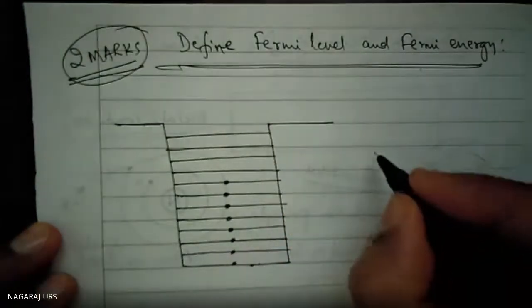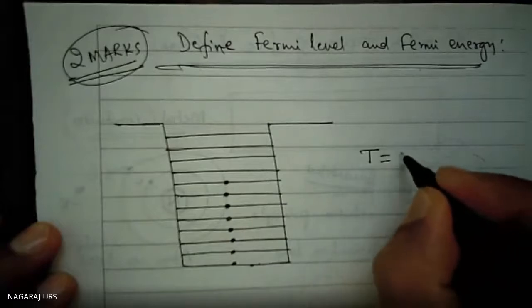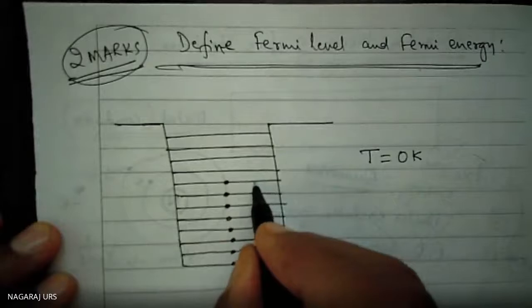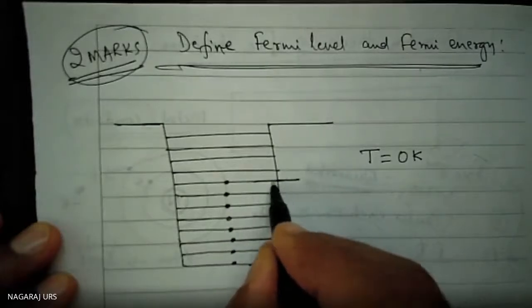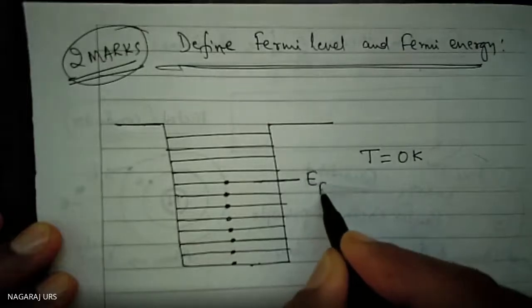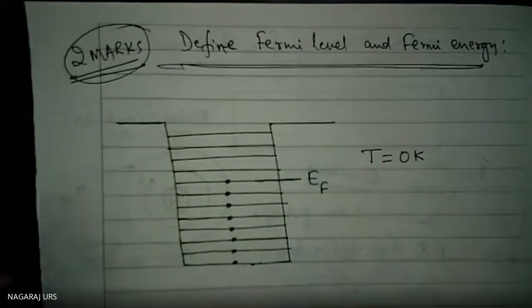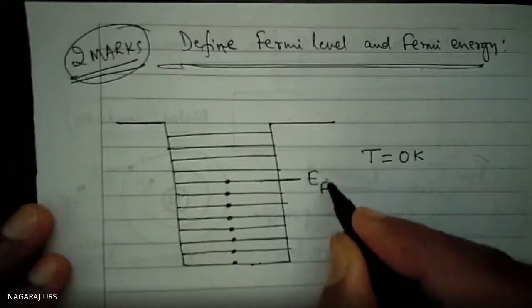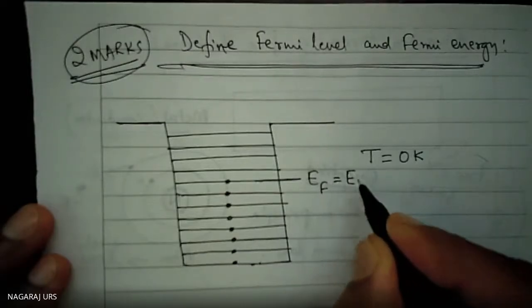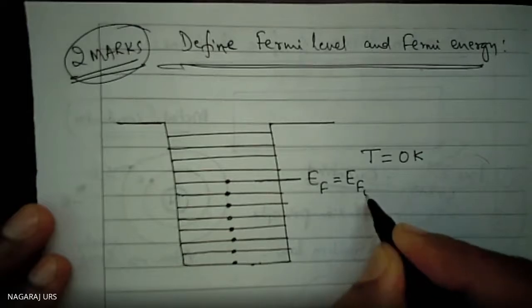At 0 Kelvin, don't forget, temperature we have to take as 0 Kelvin. The maximum level that has been occupied is represented by EF. You can also write EF as EF naught. They are one and the same.